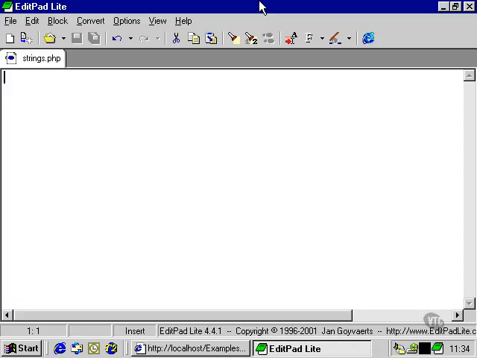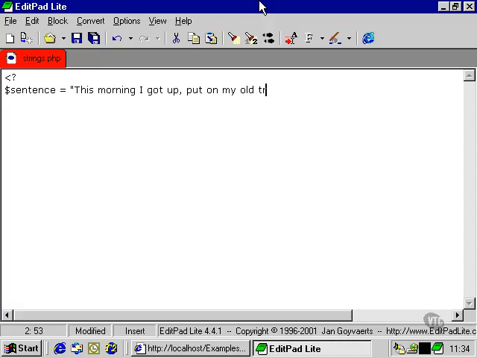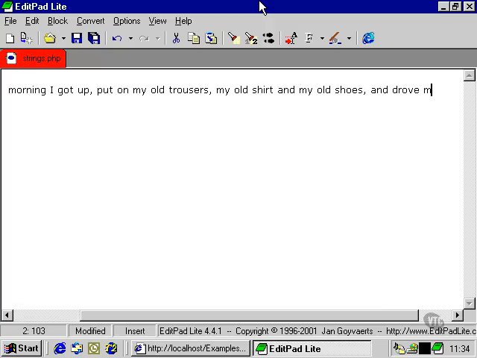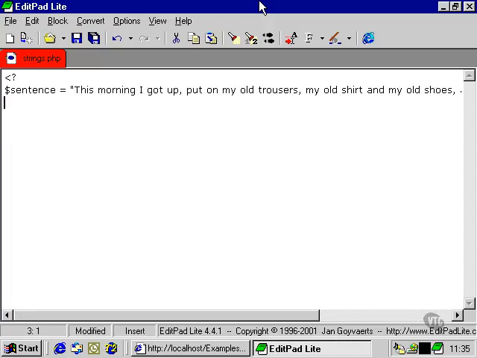Another string function within PHP allows us to take any string, find all instances of a particular word or phrase or any set of characters, and replace them with a word or phrase of our choosing. Let's take a look at an example. First of all, we'll need some kind of sample string. And then we're going to need to use the str_replace function.